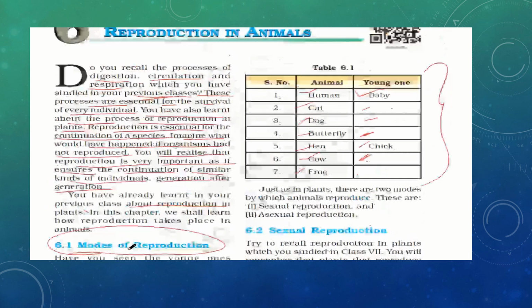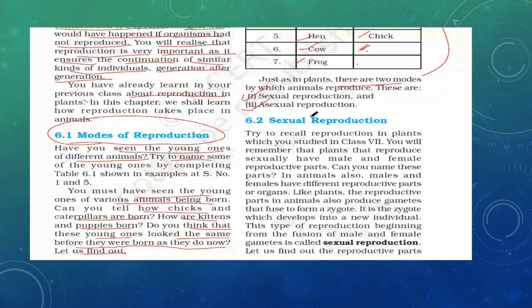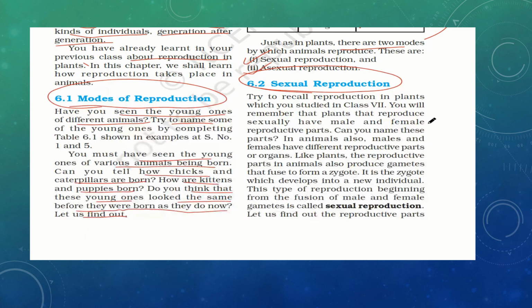Just as in plants, there are two modes of reproduction in animals as well: sexual reproduction and asexual reproduction. Let's first start with sexual reproduction. Now try to recall the reproduction in plants which you studied in class 7. You should remember that plants can reproduce sexually because they have both male and female reproductive parts in their plant body.